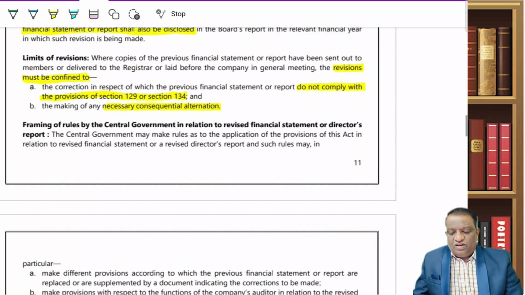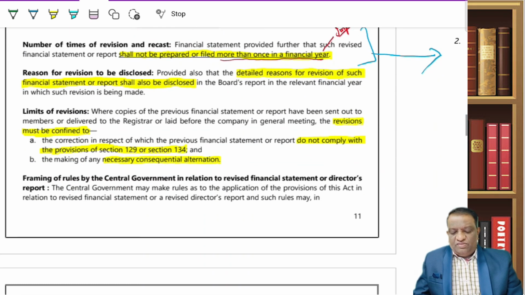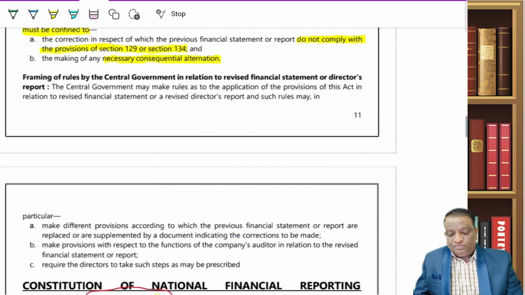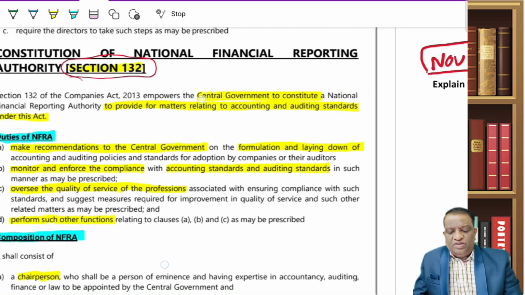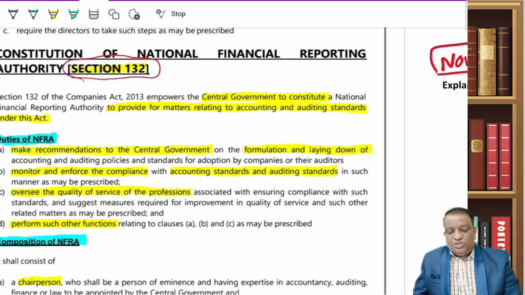So with that, we have completed the first two sections of our second segment, that is section 130 and 131, which have been dealt with under the revision of financial statements. Now, let's move to section 132. 130 we have covered, 131 we have covered. Now we are moving to 132.